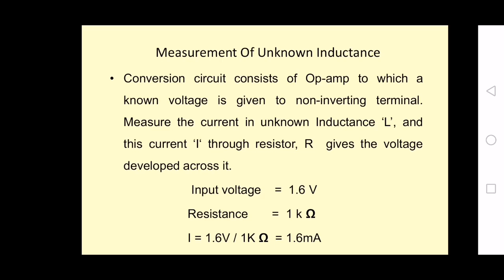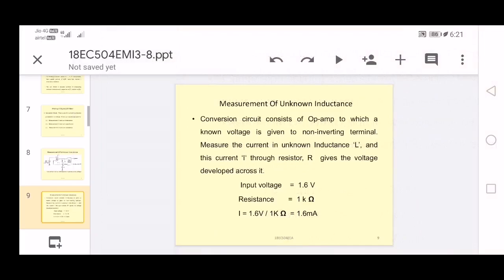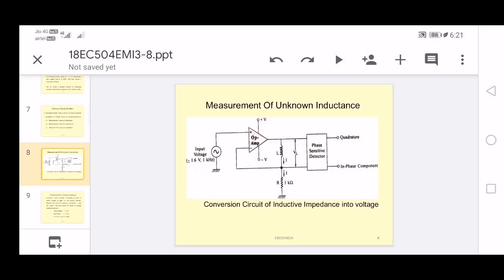So here we are applying the input voltage of 1.6 volts, and from the diagram you can see that the resistance is 1 kilo ohms, and your inductance is unknown.